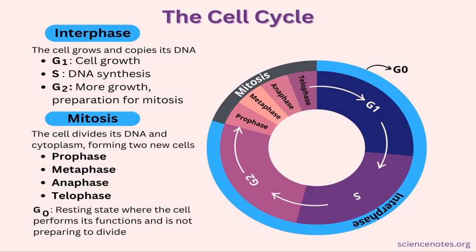So mitosis is completed in basically 4 phases. The cell divides its DNA and cytoplasm, forming 2 new cells by 4 phases: prophase, metaphase, anaphase, telophase. G0 is a resting state where the cell performs its function and is not prepared to divide.